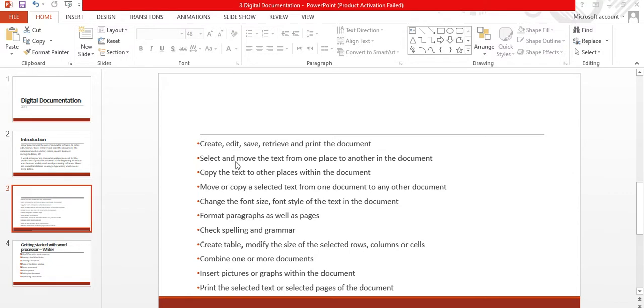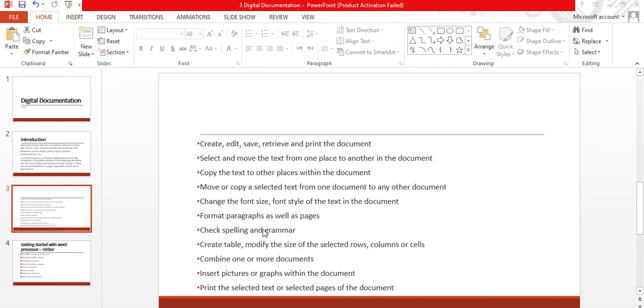Select and move the text from one place to another in the document. These are the features which modern word processors have. Copy the text to another place within a document. Move or copy selected text from one document to any other document. Change the font size and style of the text in the document.